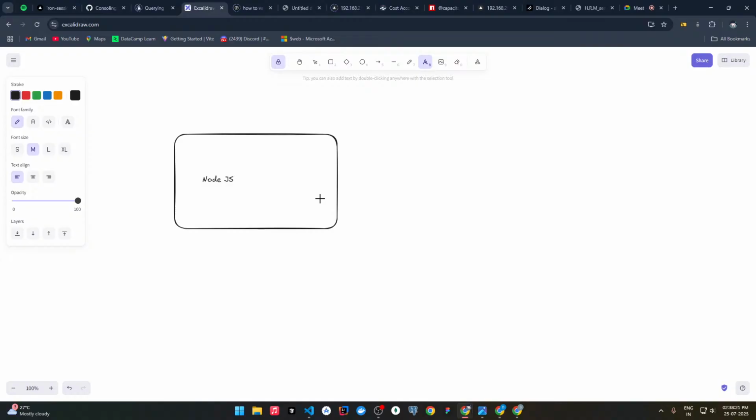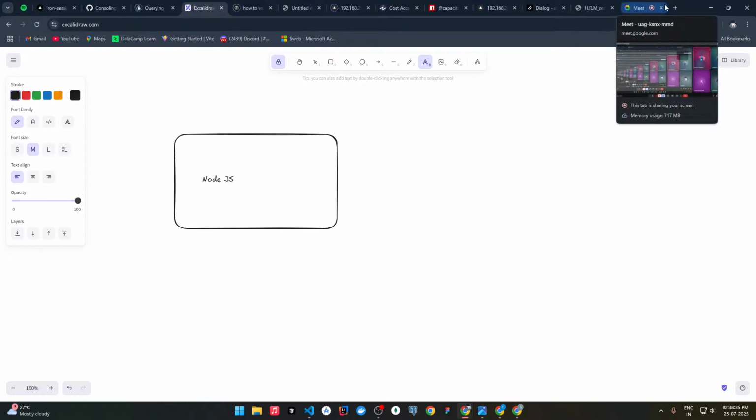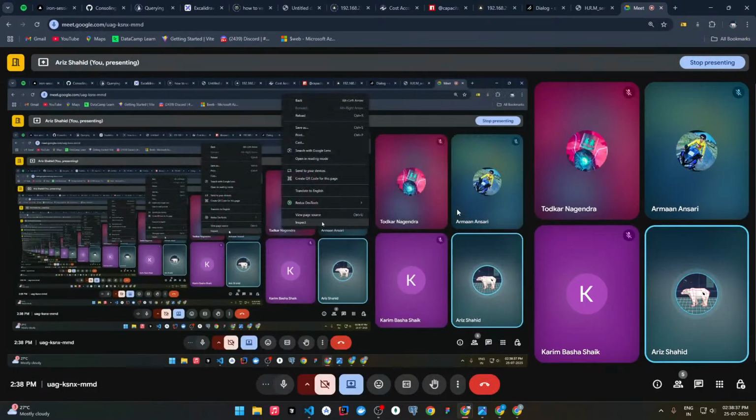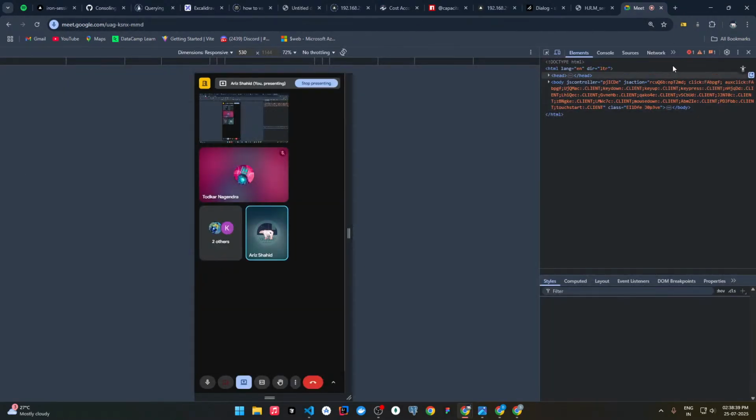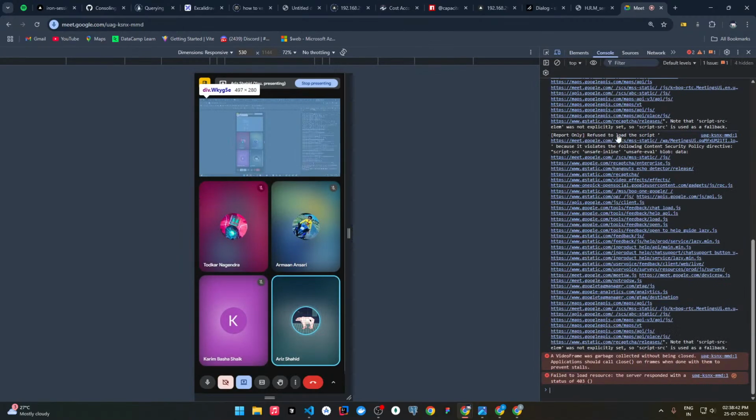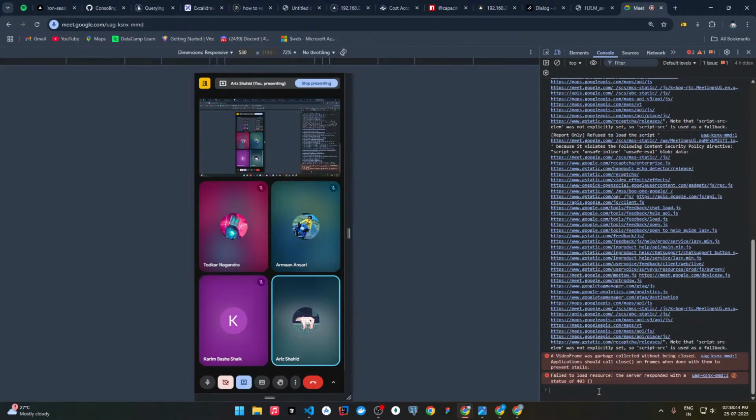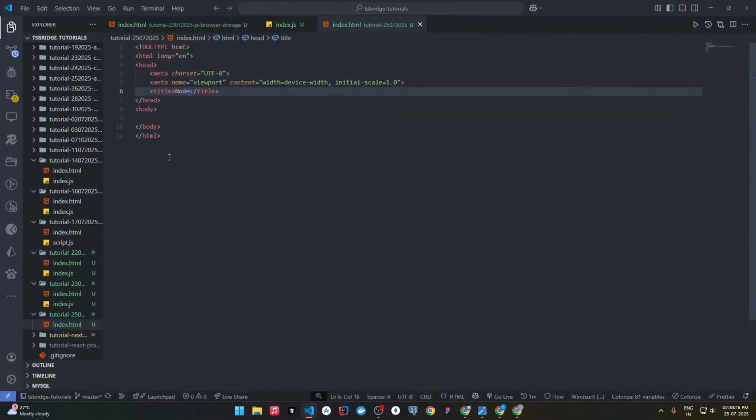So what is Node.js? JavaScript can only execute in the browser environment. Even when we are writing the code and rendering the HTML page, ultimately JavaScript is being executed on the browser side.